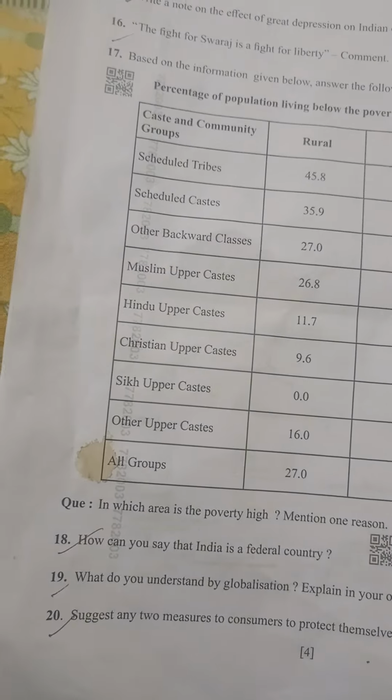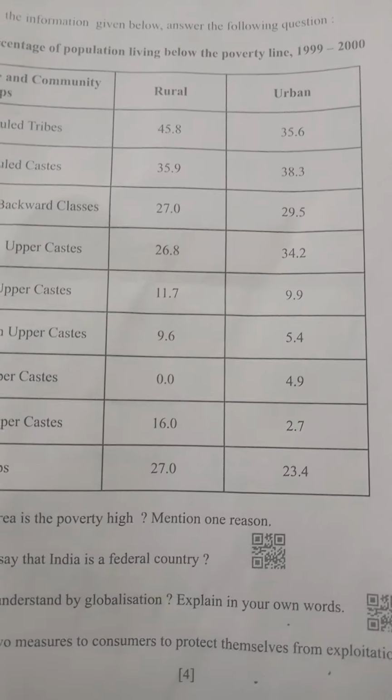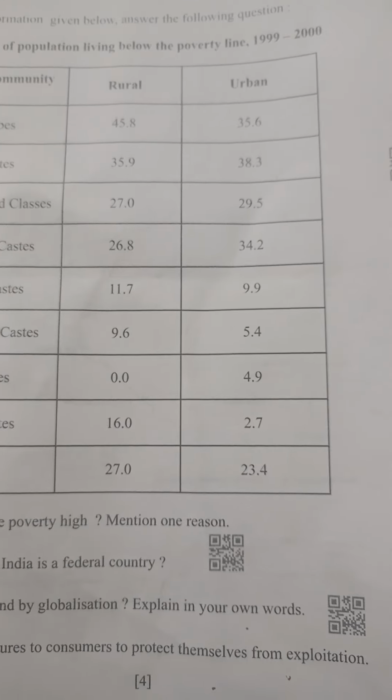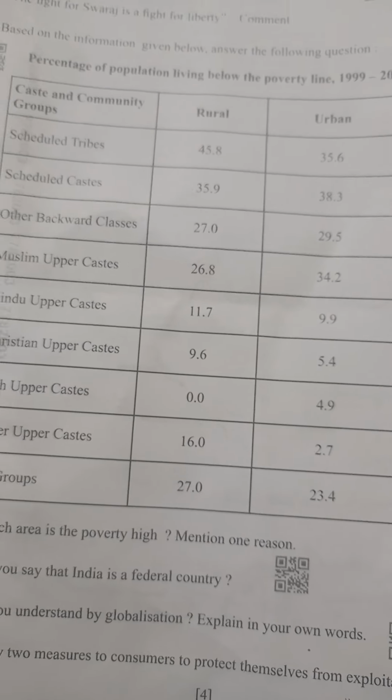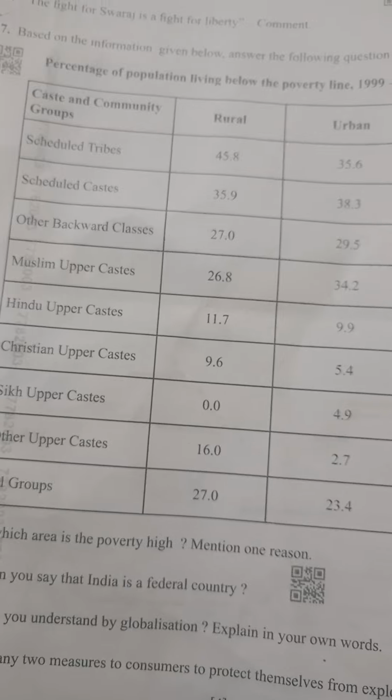Now we'll go to the 19th question. What do you understand by globalization? Explain in your own words. Globalization is the process of integration and interconnection between countries.